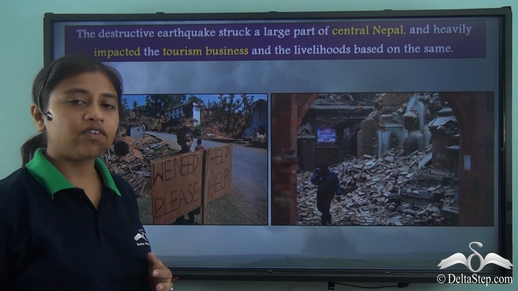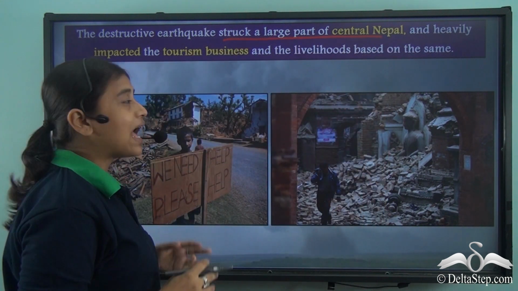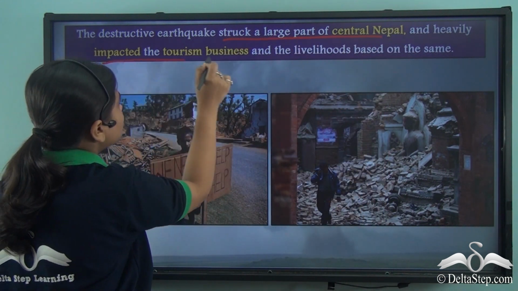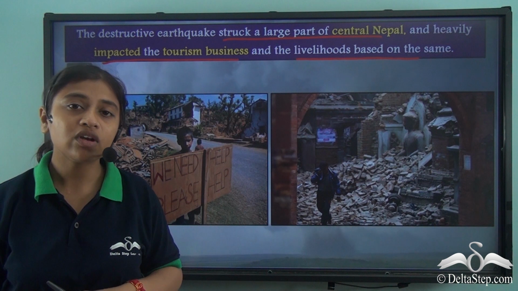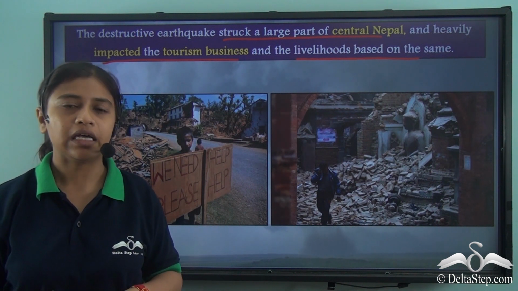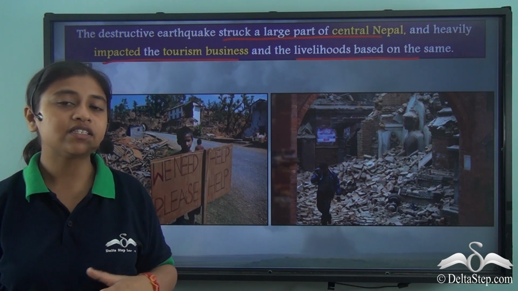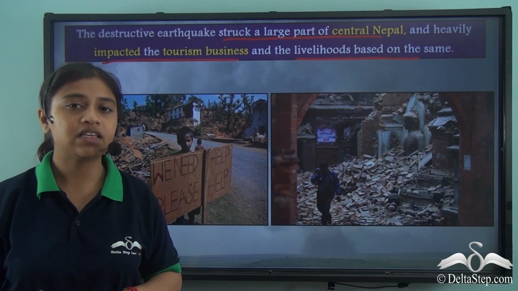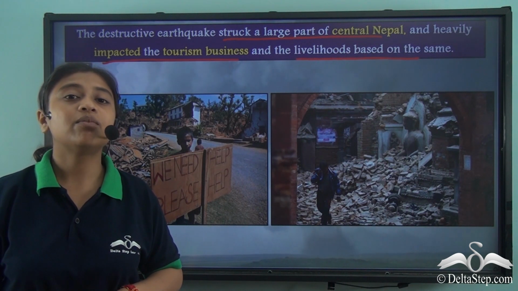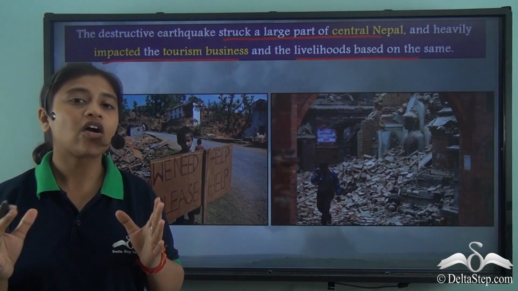The destructive earthquake struck a large part of central Nepal and heavily impacted the tourism business and the livelihoods based on it. We all know that Nepal is a beautiful country that has a lot to offer, be it its cuisine, the different types of geographical features that we see in the country, and also the number of tourist destinations that we see here. It is indeed one of the most favorite places of tourists, trekkers and climbers from across the globe.